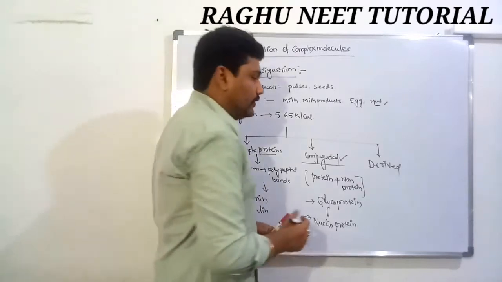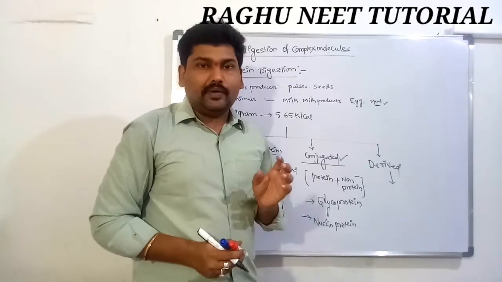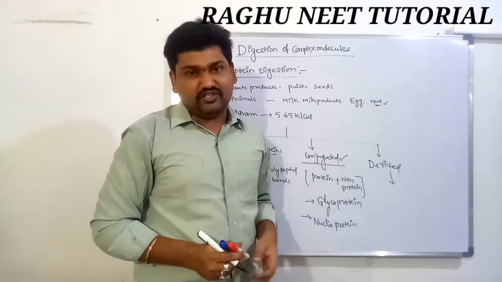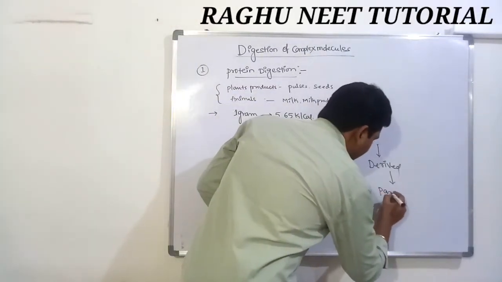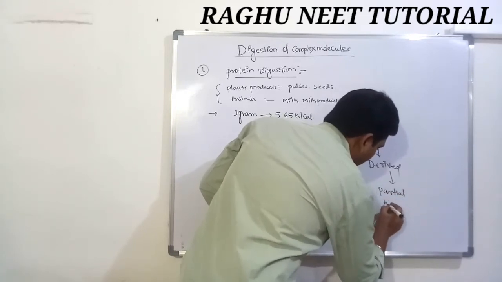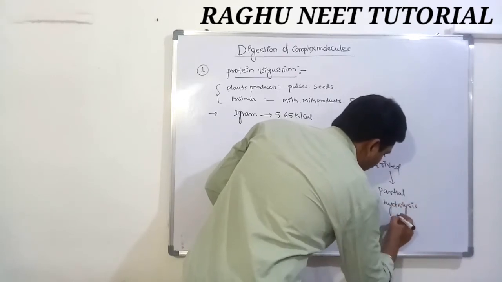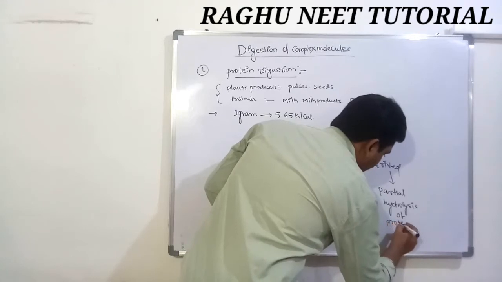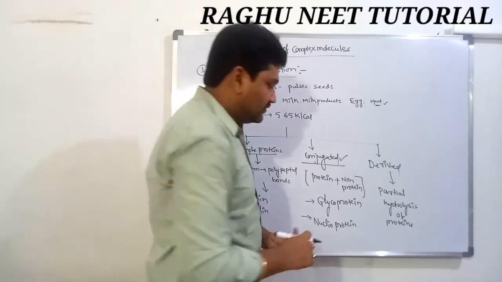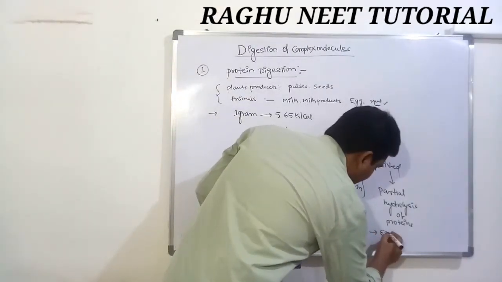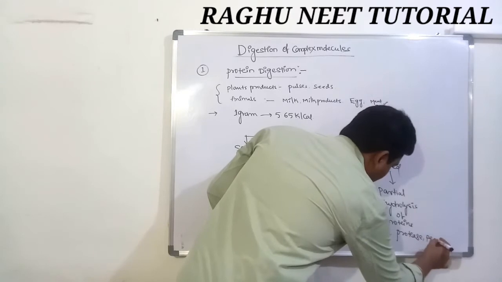The third one is the derived protein. What is a derived protein? Derived proteins are the result of partial digestion of proteins in the presence of enzymes. This is a partial hydrolysis of the proteins, hydrolysis, not a full digestion. Partial hydrolysis of proteins gives derived proteins. Examples are proteases and peptones.